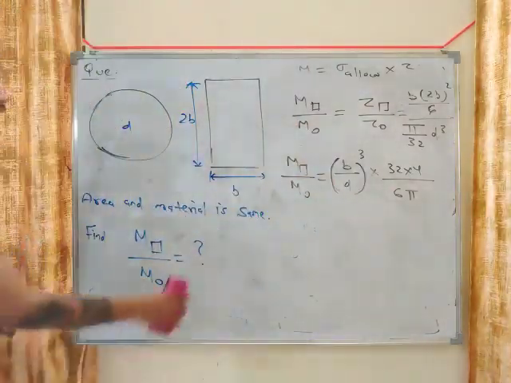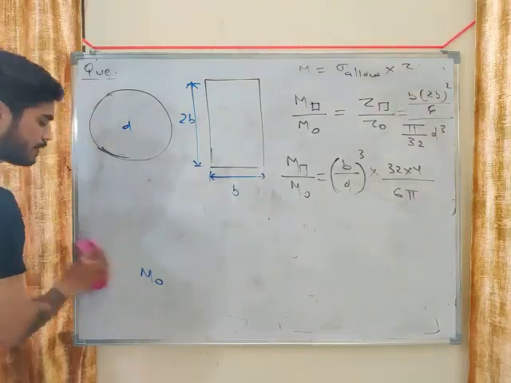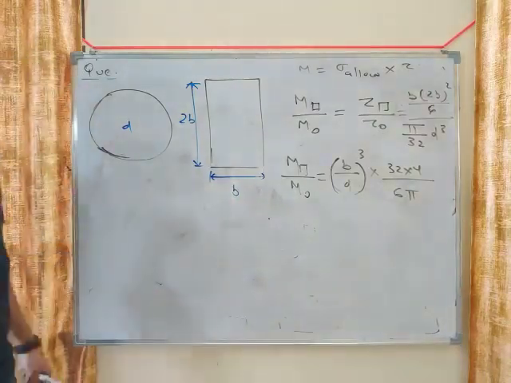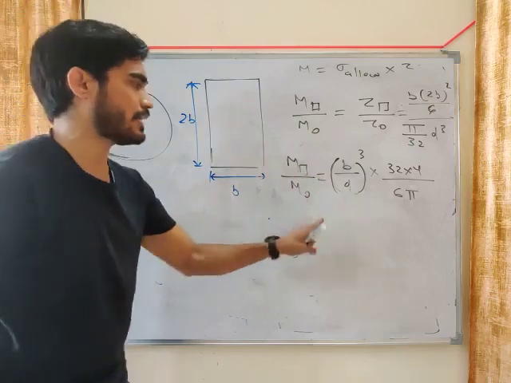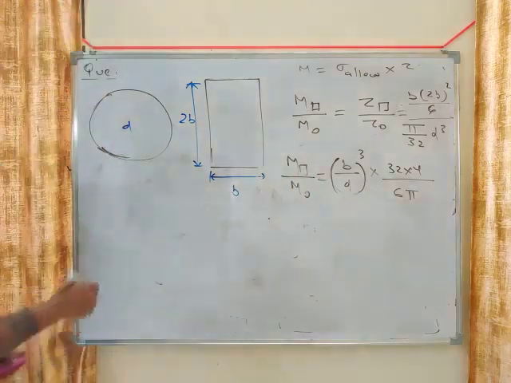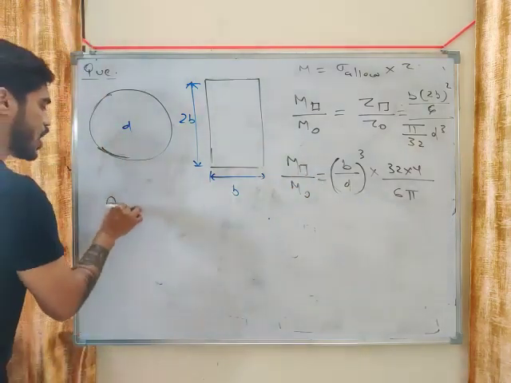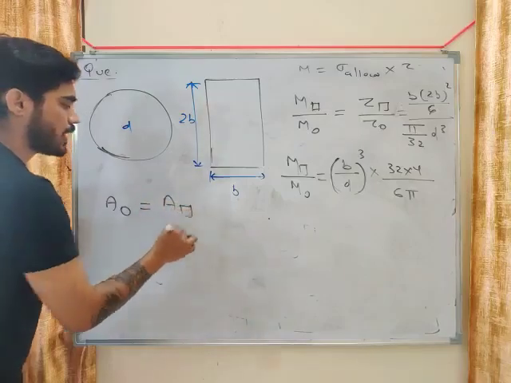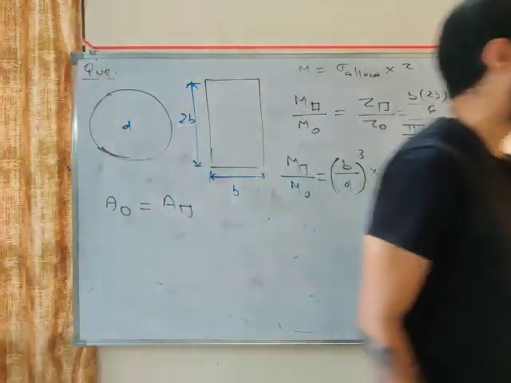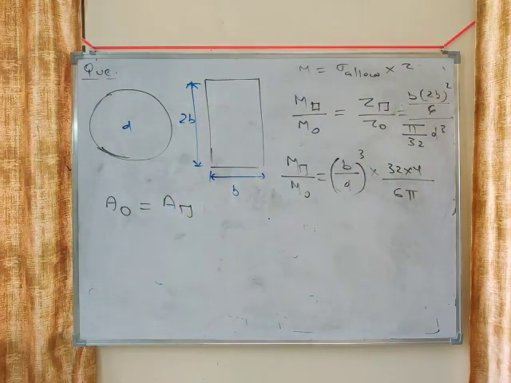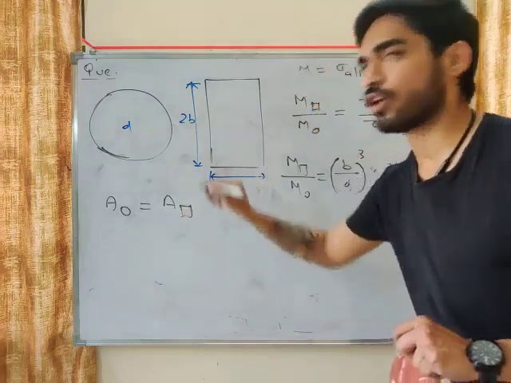Okay, by equating their area, we will get b by d. And once we get b by d, then we can put it here and find out this ratio. So let's equate their area. Area of circle equals area of rectangle. Put the values in this equation and find out what will be b by d.